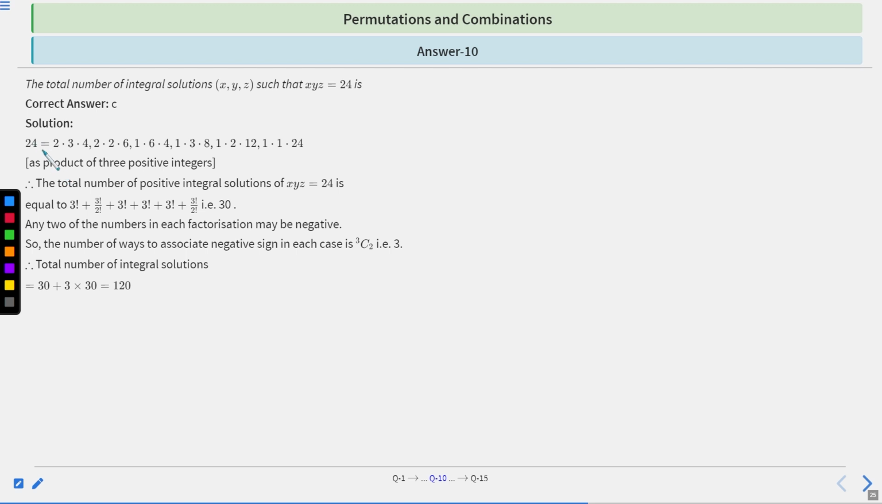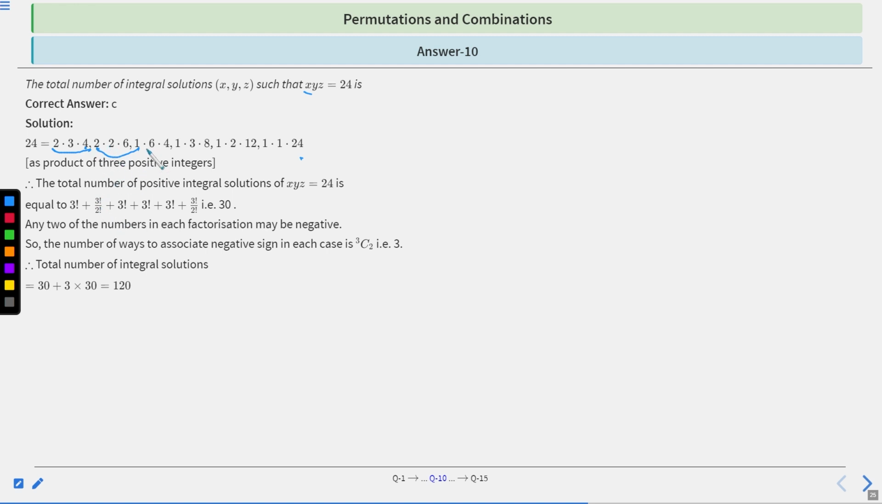See, 24 can be broken as either 2 into 3 into 4, 2 into 2 into 6, because it is a product of 3 numbers, right? So 2, 3, 4; 2, 2, 6; 1, 2, 12; 1, 6, 4; 1, 3, 8; 1, 1, 24, right? As a product of 3 positive integers. The number of positive integral solutions of xyz equal to 24: when we take 2, 3, 4, there will be 3 factorial possibilities. When we take 2, 2, 6, there will be 3 factorial upon 2 factorial possibilities, because 2 is repeated.